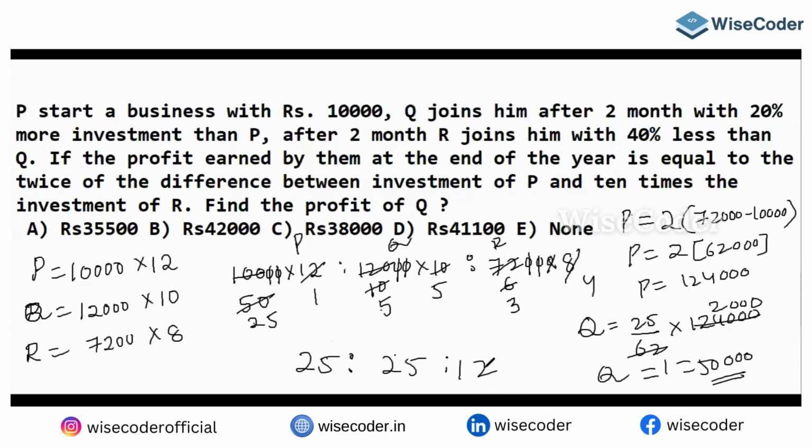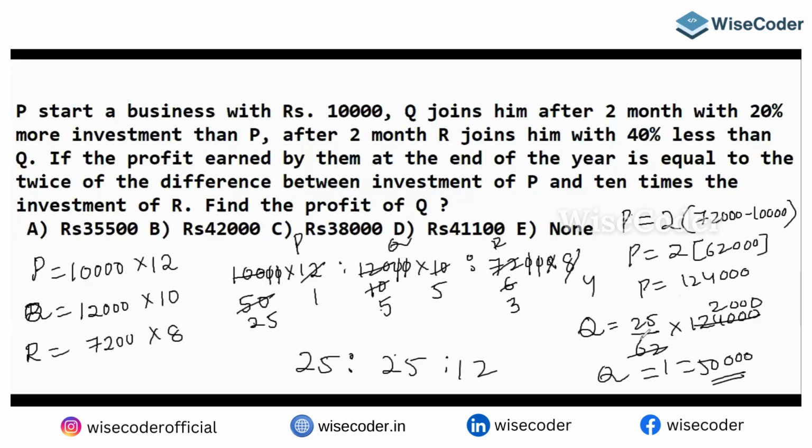Then R's share is 12 parts, so 50-50 gone. What am I left with? 24,000. Yes or no? But look here. Whose share do I want? Your Q share is 50,000. But is 50,000 present in your options? No.